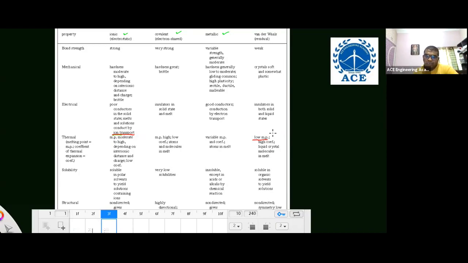Solubility is important. Soluble in polar solvents: see, ionic materials are soluble in polar solvents like water. But covalent materials have very low solubility. It means not all covalent bonded materials are soluble; only some of them are soluble. And remember, very important thing: metals are insoluble in polar solvents or water. Metal can't dissolve in water, but metal dissolves in acids or some alkaline chemical agents, right? And van der Waals bond materials are soluble in organic solvents, like different solutions it is going to make.